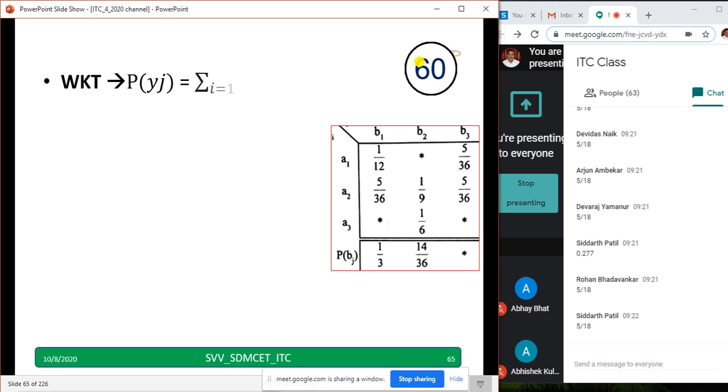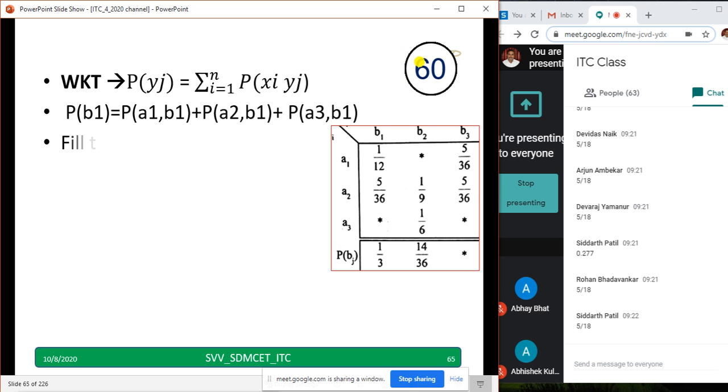We know that probability of yj equals. So now, fill the values and find the probability of A3, B1. I mean to say this. All of us know when I add all these, it will become 1 by 3. I know this 1 by 3. I know already these two. Then what might be the probability value here?